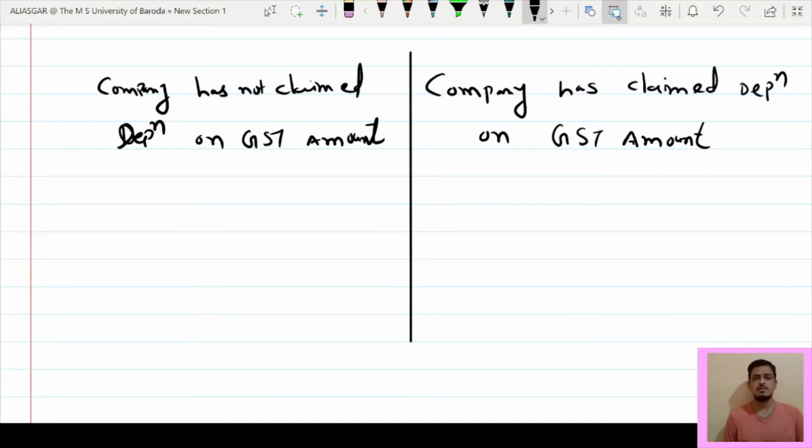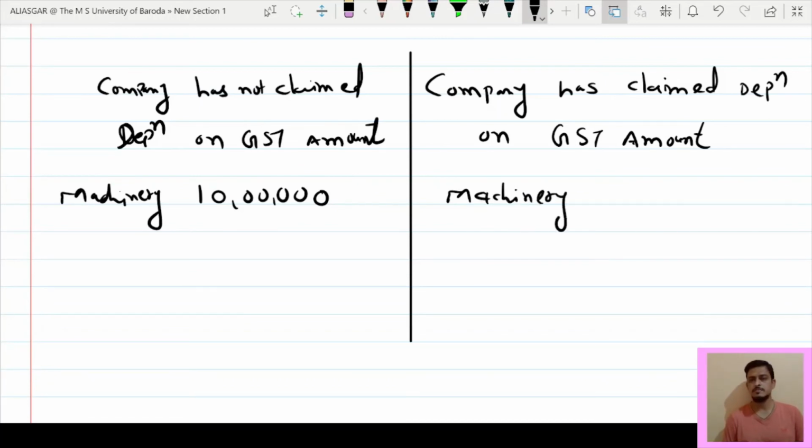Let us take company has purchased machinery of rupees 10 lakh. So here also we will write down machinery of rupees 10 lakh. In both the situation, GST is 18%.